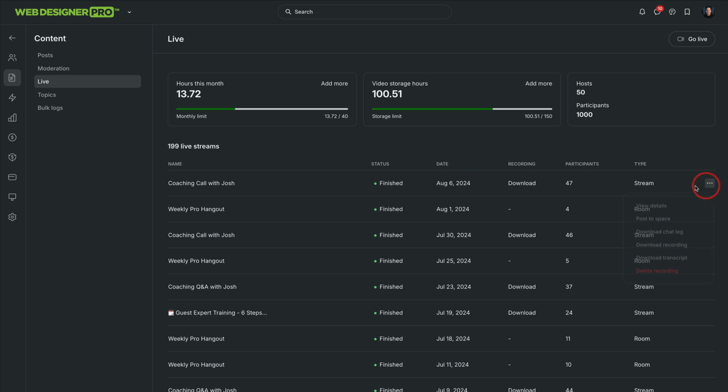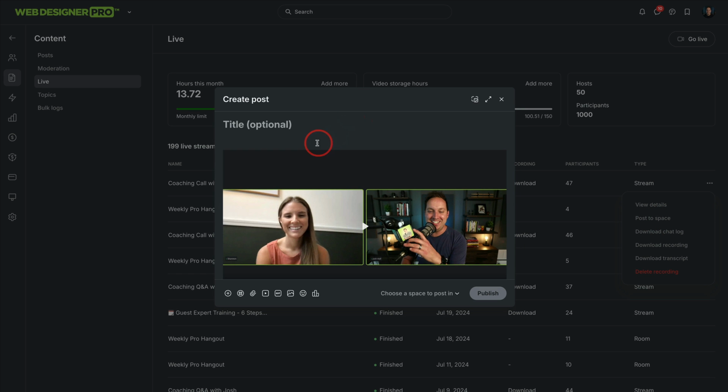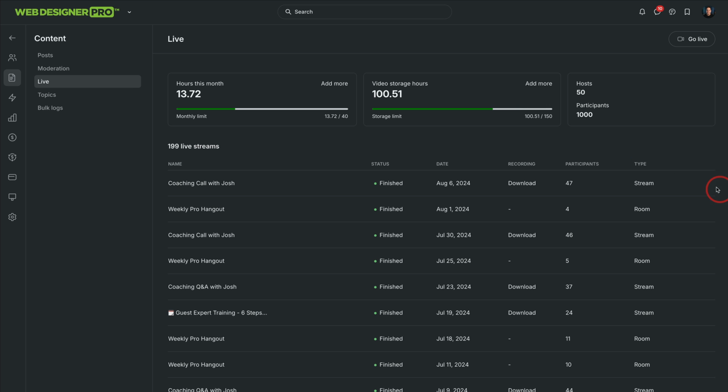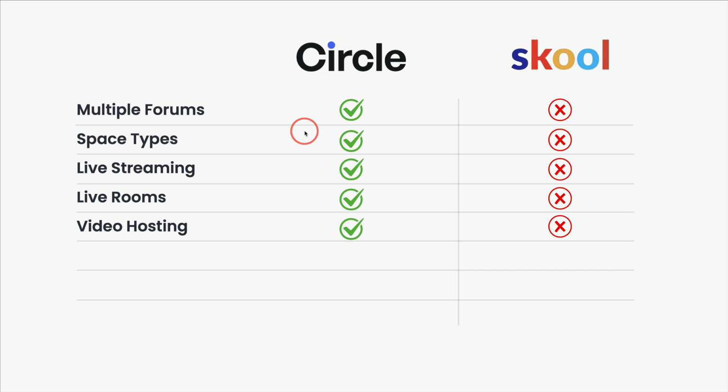Because, for example, I could look at this. It's all hosted here. I could post this to a space. Super, super cool. I can go in and decide where I want to put it just as a replay. And again, if I want to download the chat that was there, download the transcript, all there available. Video hosting, game changer. And again, kind of a deal breaker for me. So these are all deal breakers personally.